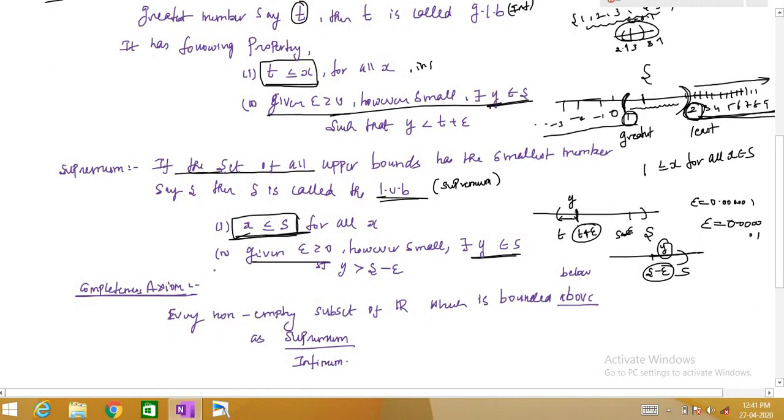What the completeness axiom says is that every non-empty subset of R which is bounded above has a supremum, and if it is bounded below, then it has an infimum. Axiom means a statement without proof, right? It seems very natural, but there is no proof for that. So the completeness axiom says every non-empty subset of R which is bounded above has a supremum, and if it is bounded below, it has an infimum.